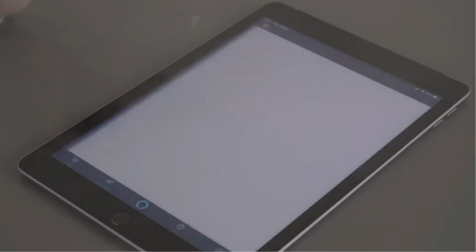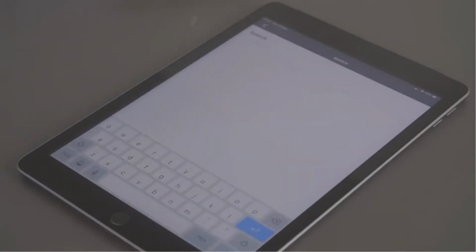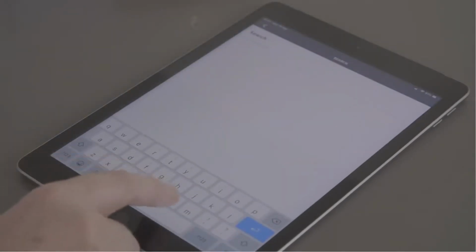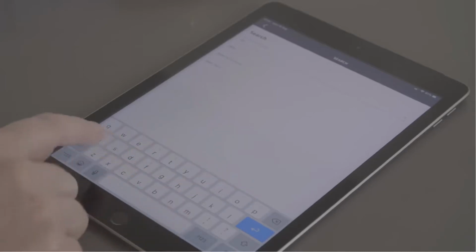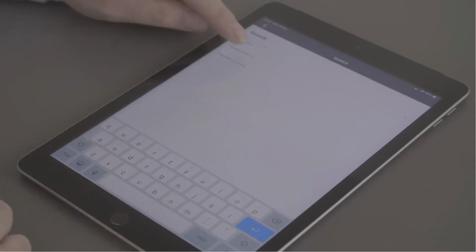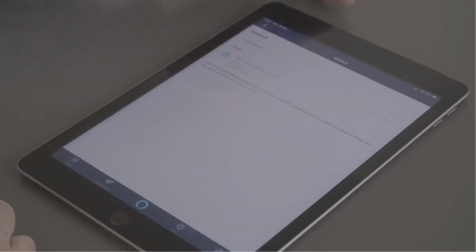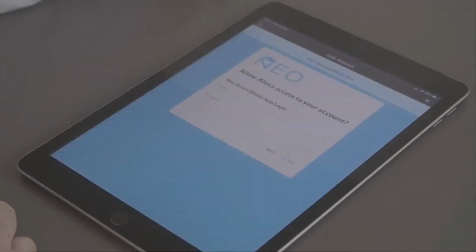Then click on Skills and Games and search. We're going to search for Neo Smart Blinds. Then we'll download the skill and click enable to use.